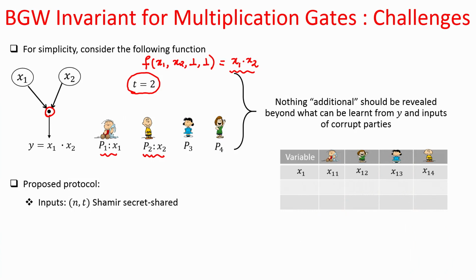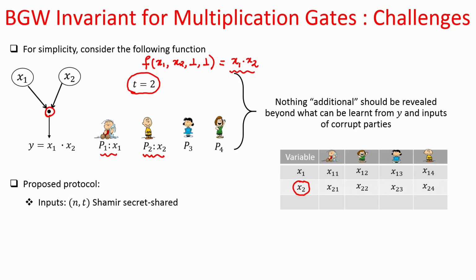So, x1 will be secret shared and it will produce 4 shares. The first share will be with the first party, second share with the second party and so on. Similarly, P2 will act as a dealer and it will pick a random degree-t polynomial whose constant term is x2, generate 4 shares and distribute the individual shares to the respective parties.